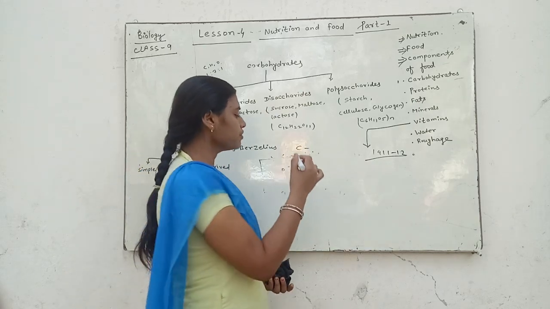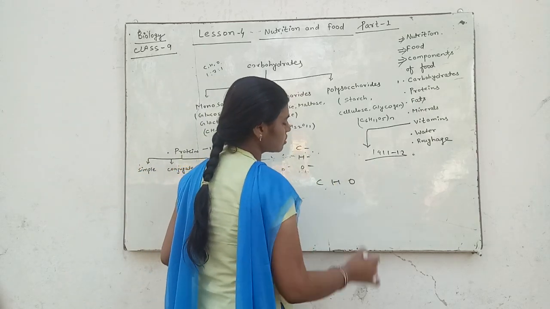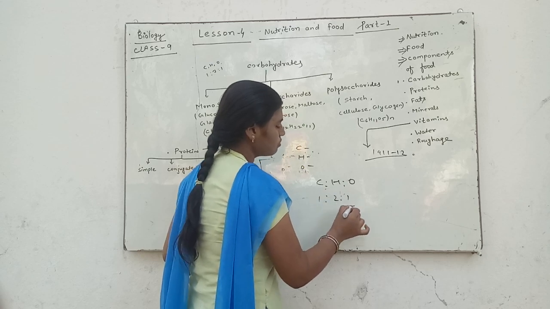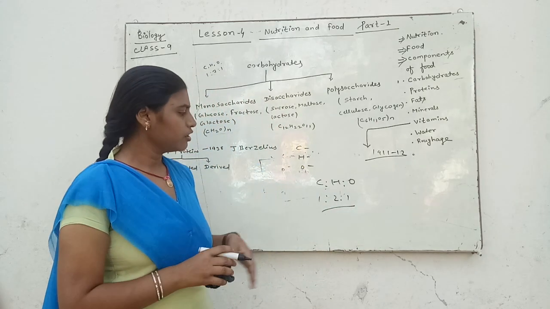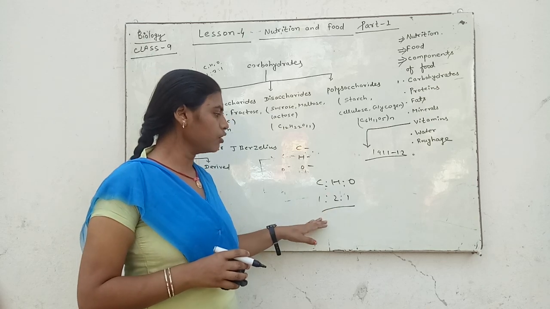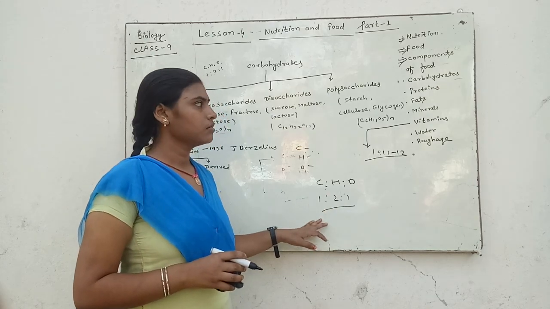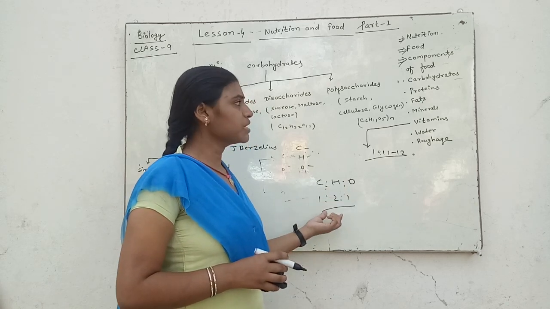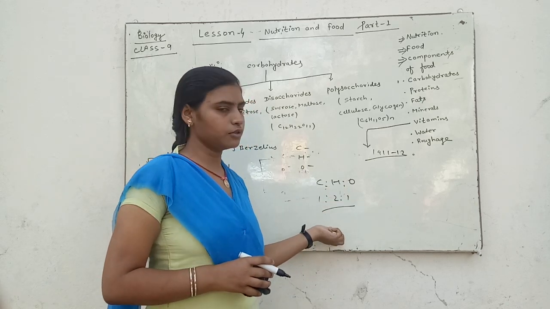The ratio of carbon, hydrogen and oxygen is 1:2:1. It means you see here the maximum amount of element present in carbohydrate is hydrogen.